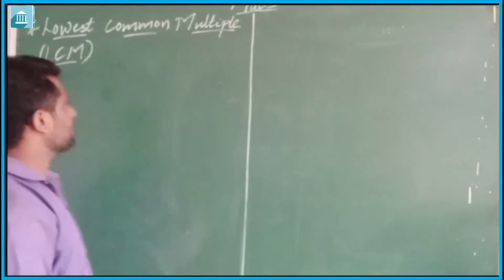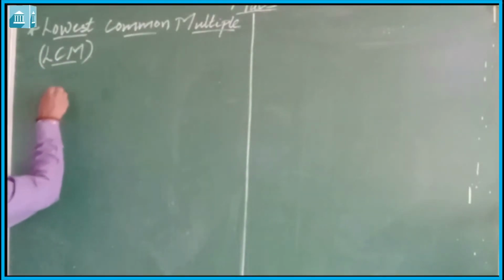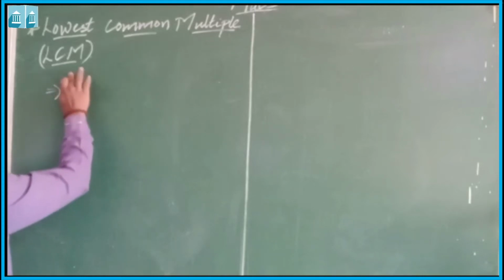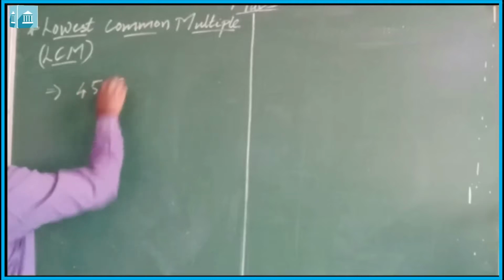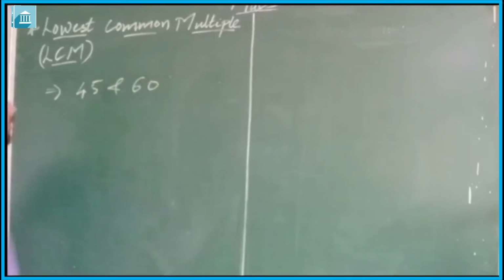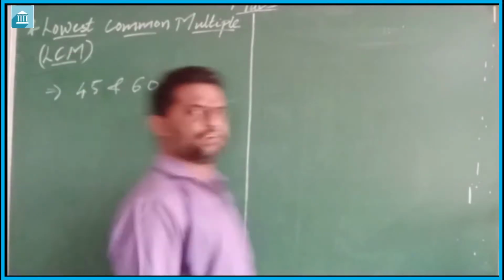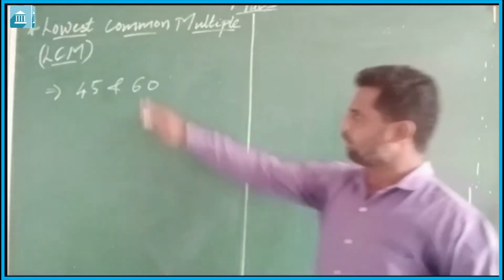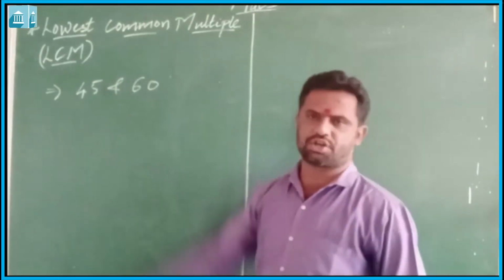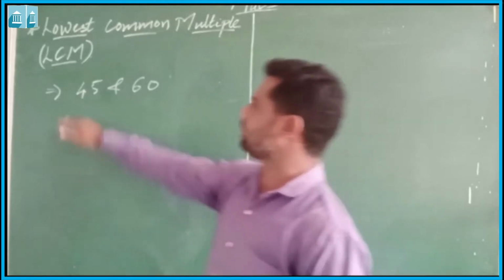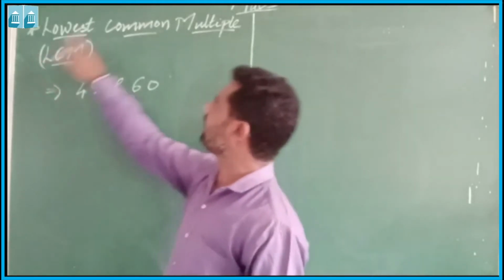Now let us see with the help of an example. Let us find the LCM of 45 and 60. When we find the LCM of 45 and 60, we can do it by the prime factorization method. There are many methods to find the LCM, such as finding the multiples.